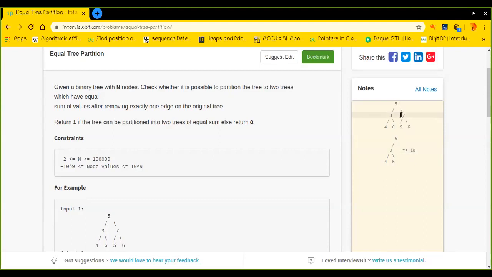And similarly, this is the one, this is tree number one.